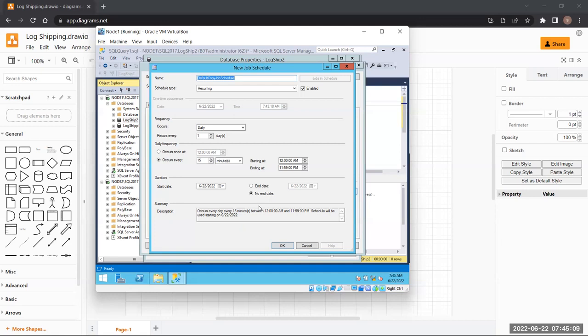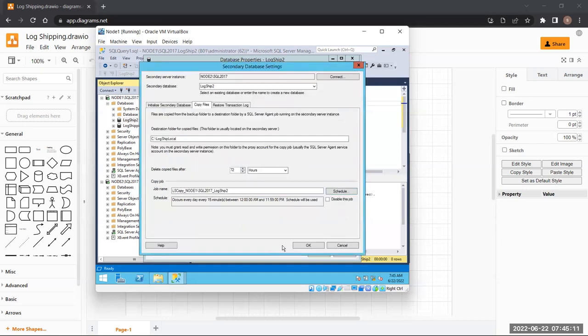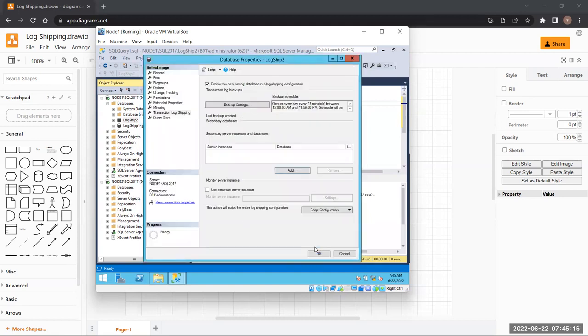Yes. Okay, so I'm keeping it like this. No changes. Everything looks good. Just press OK. So the second database is also created. What does this say? It says that you can create a monitor server instance. Do we have a monitor server instance? No. We have only created two instances, node 1 and node 2. Then what about node 3? Who is going to monitor this?